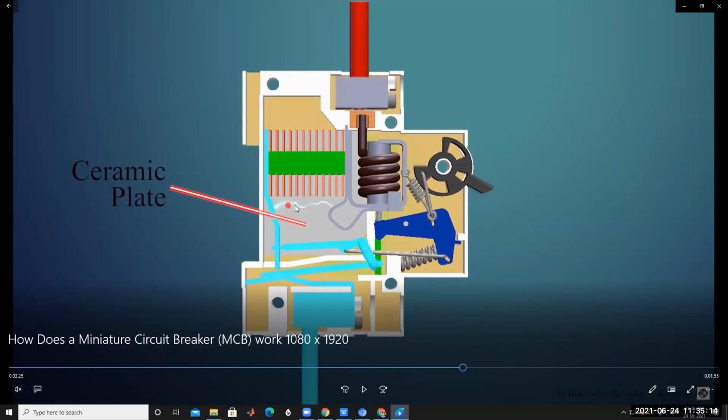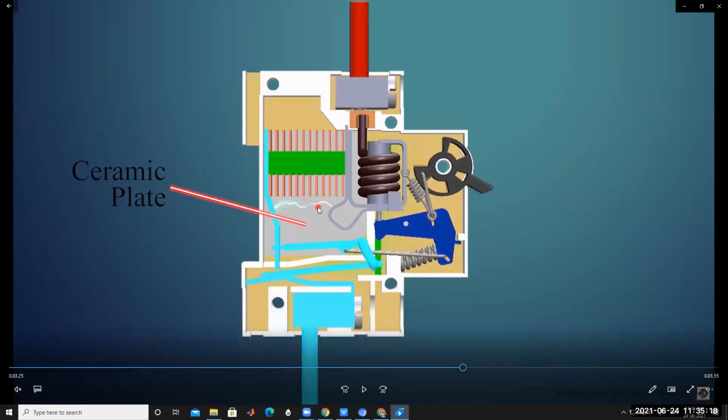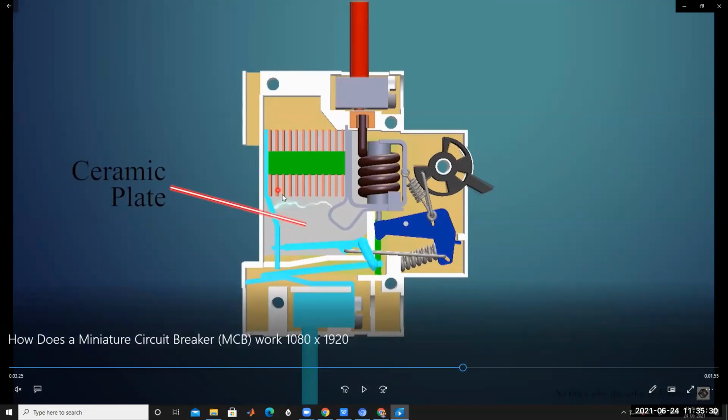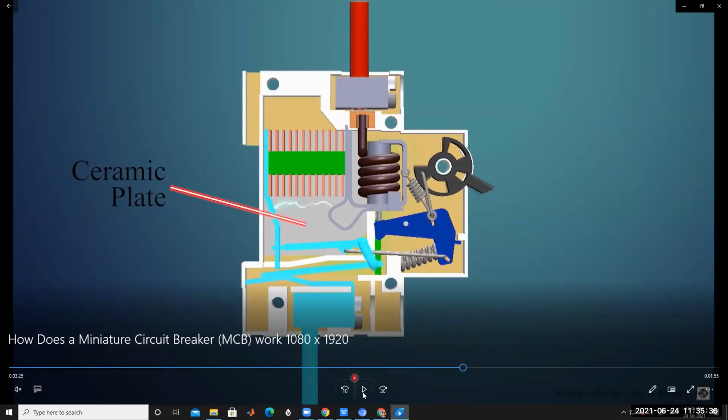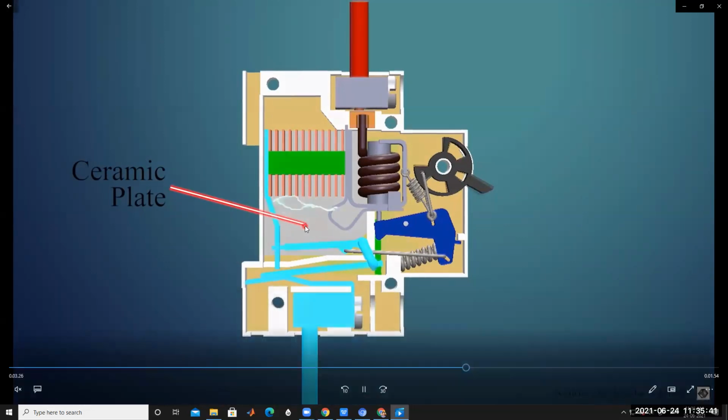This spark is a type of plasma, and because of it the heat increases. When the heat increases, the device life decreases. That's why, to withstand the heat, a ceramic plate is used. It is made of ceramic plate to protect against the heat from the spark. This way the spark can be minimized.